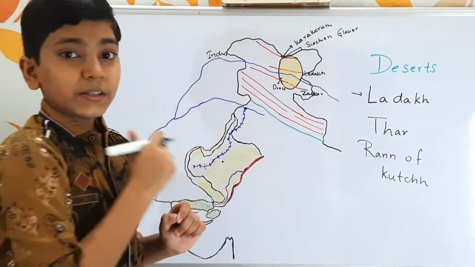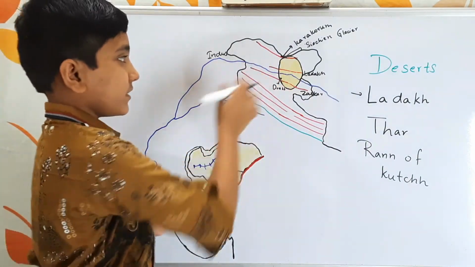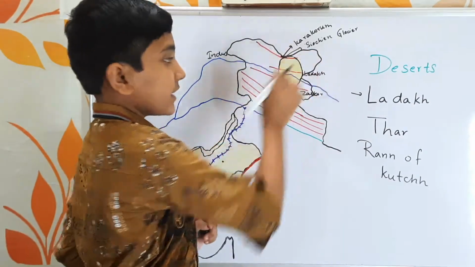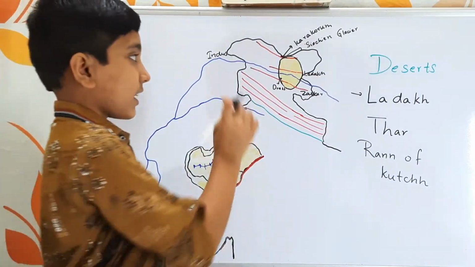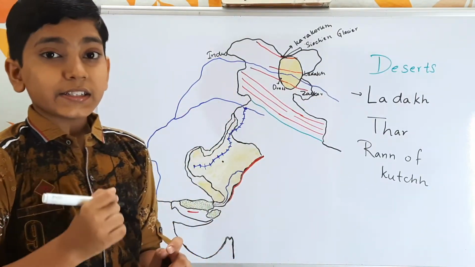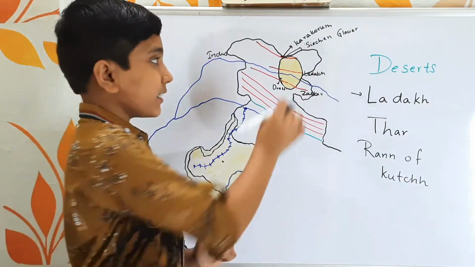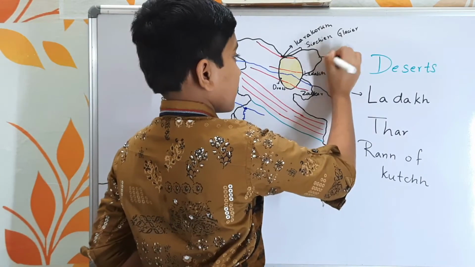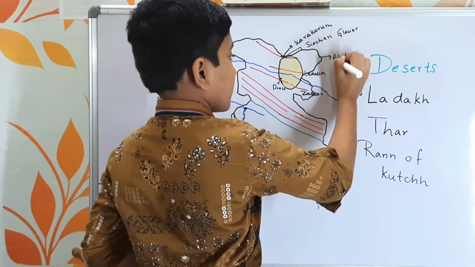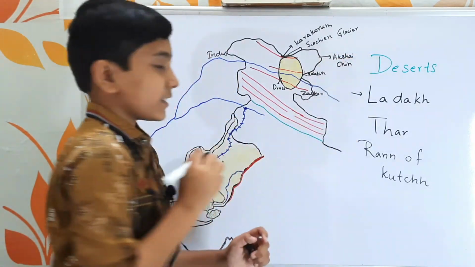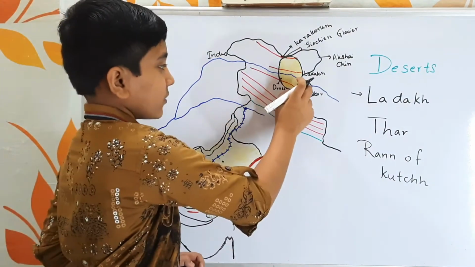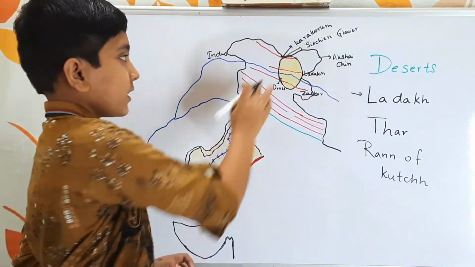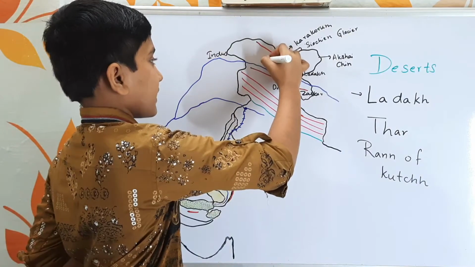Now let us look at the boundaries. Which countries border this region of Ladakh? Here we have the region of Aksai Chin. This Aksai Chin belongs to China; China is administering the region of Aksai Chin, which is this one. After that, here we have a small portion of Ladakh, and in this region we find Pak occupied Kashmir.